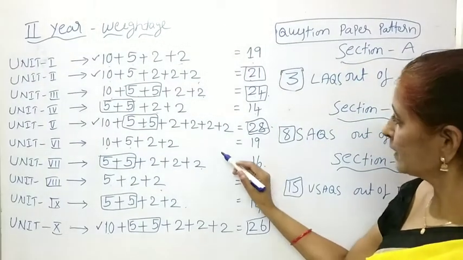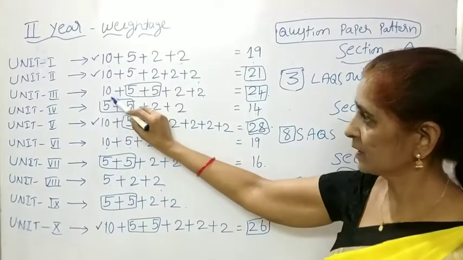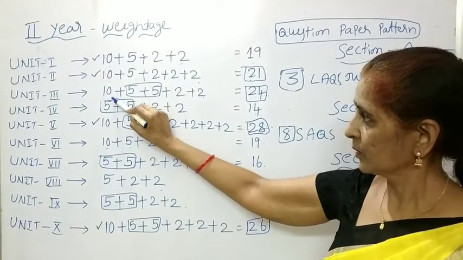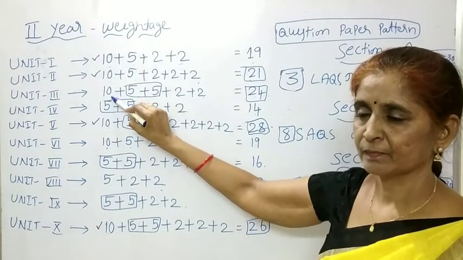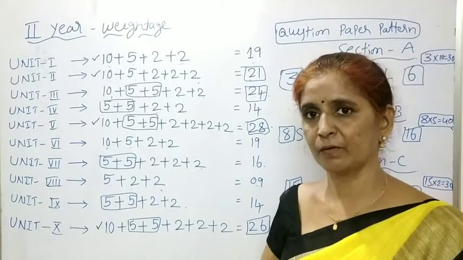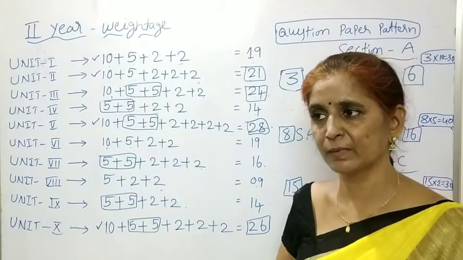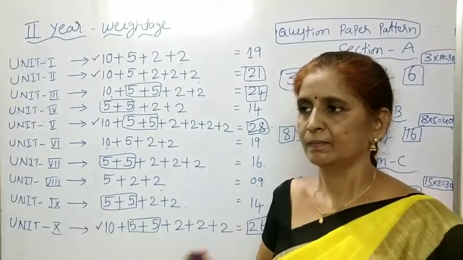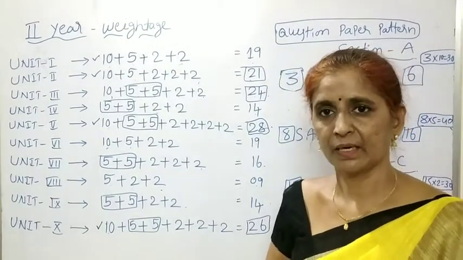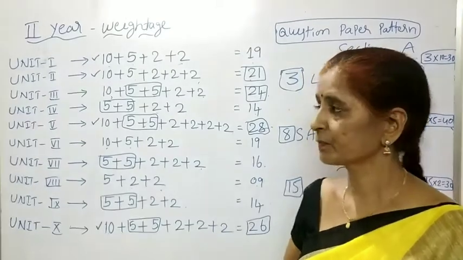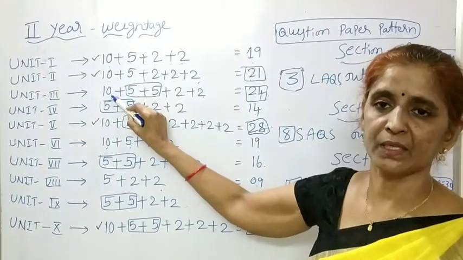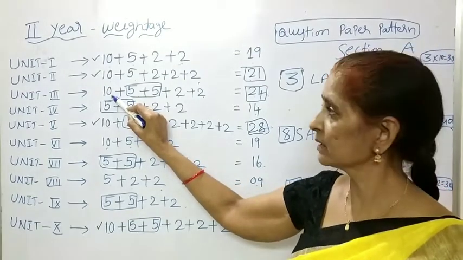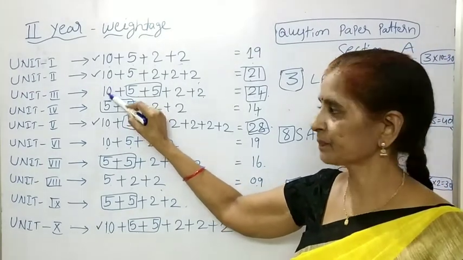If you are giving priority to the 3rd unit, you have to learn 3 LAQs from it: causes and measures of poverty, causes and measures of unemployment, and the measures to eradicate or reduce income inequalities. So it is very, very difficult for average students to learn the 3 LAQs.